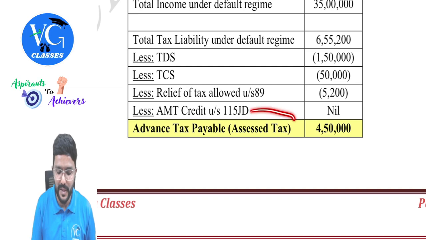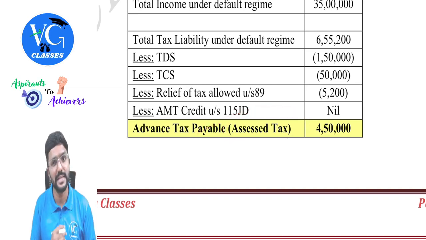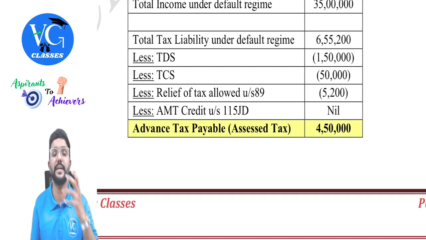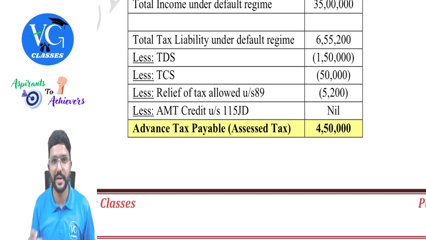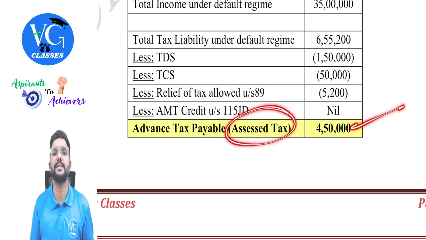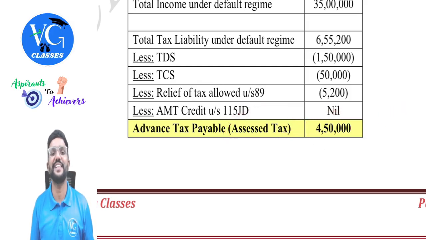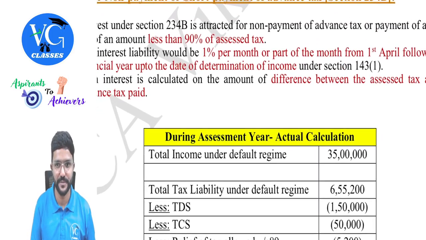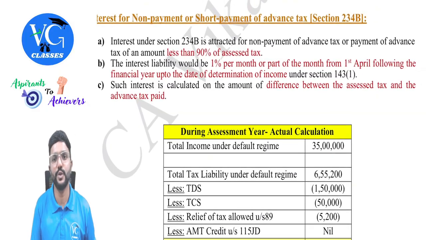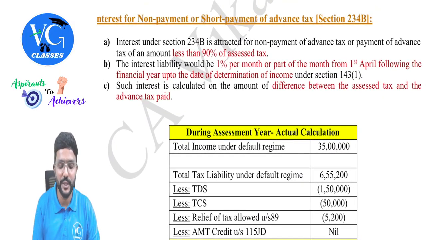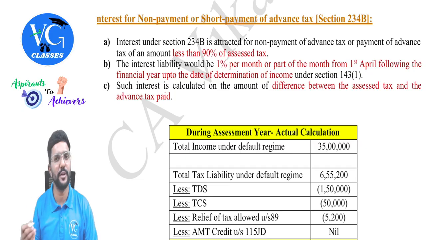4,50,000. We also call this assessed tax, or tax on returned income. Tax due on returned income, actual advance tax payable, or assessed tax, everything is one and the same. So if the assessee has paid less than this, then on the difference he has to pay interest. So let us understand how much interest. As per section 234B, interest is attracted for non-payment of advance tax or payment of advance tax of an amount less than 90% of assessed tax.